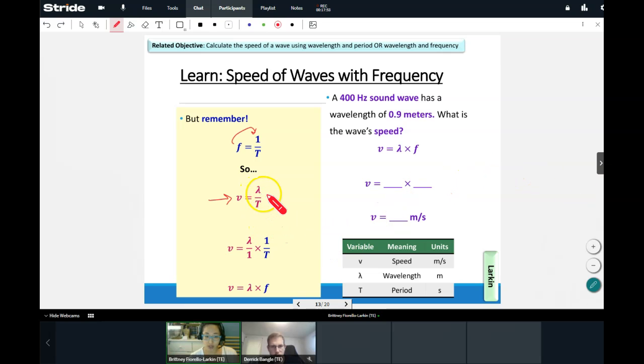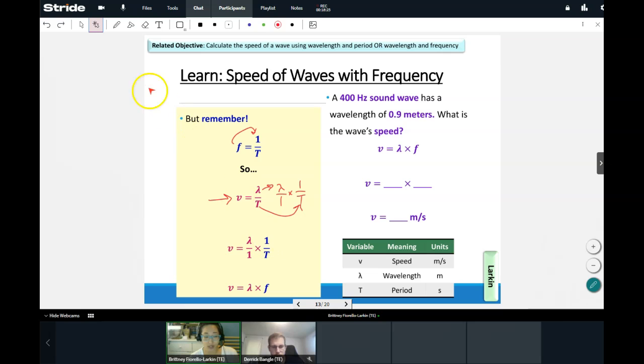All right, the way that we can do this is by separating this out. So if I take lambda by itself on top, that's the same as saying lambda over 1. And if I take period by itself on the bottom, that's the same as saying 1 over period. And I can just multiply those together, okay? So what you can see here is I have lambda over 1 times 1 over period. That's the same thing as saying lambda over period. Okay, we don't need to know that much about this. This is just to prove to us that this can change into frequency.